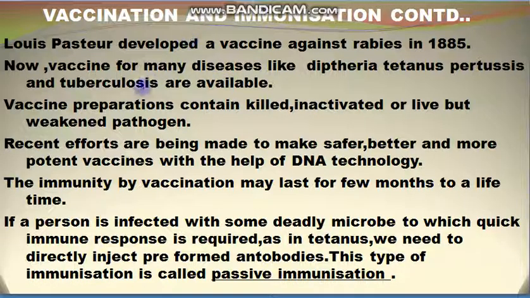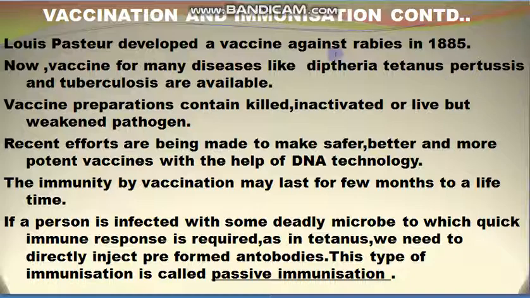Recent efforts are being made to make safer, better and more potent vaccines with the help of DNA technology. With the advancement in technology, scientists are working to make safer, better and more potent vaccines with the help of DNA technology. About DNA technology we will study in detail in our next unit.